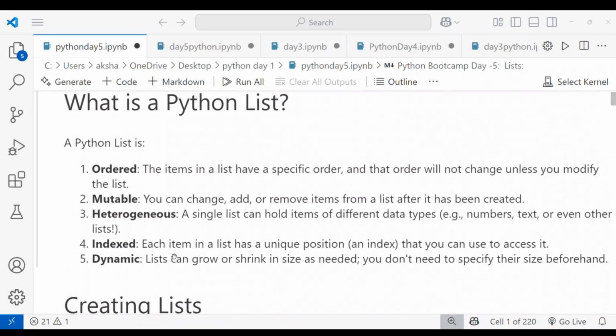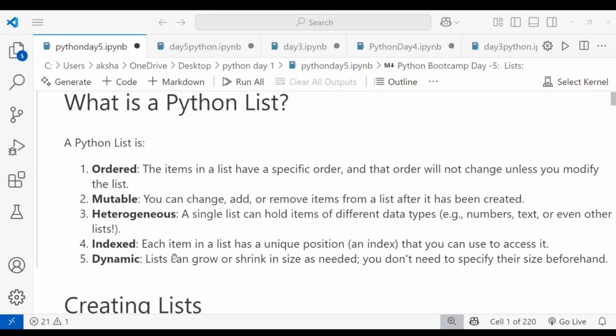Okay, coming to the Python list, it is heterogeneous. It's a mix. You can insert other data types in a Python list. A single list can hold items of different data types. For example, you can use numbers, text, even other lists, tuples, dictionaries, sets, like that.